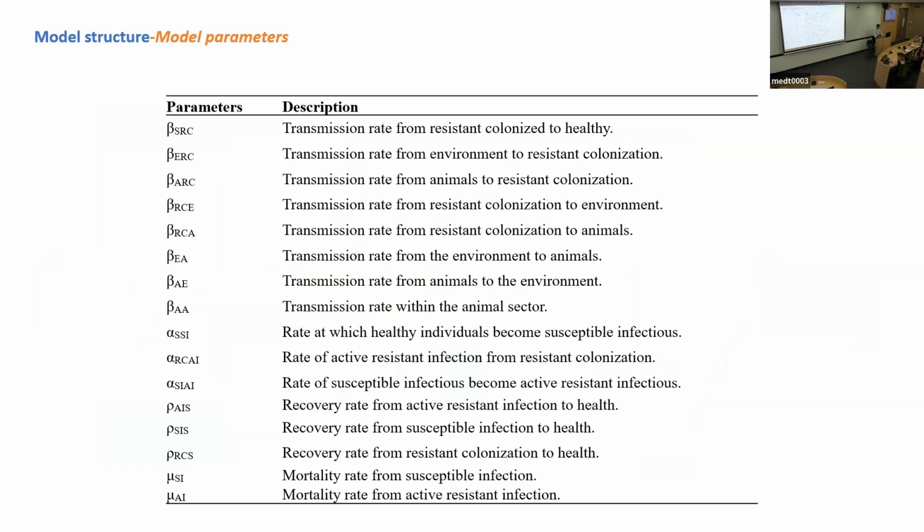The second part is the model parameters. We identified several parameters based on the transmission dynamic I presented before. We have transmission rates from the different sectors: from healthy people to the colonized ones, and between the environment and the animal. We also have rates at which healthy individuals become infected and develop active resistant strain infection, and they have a recovery rate and a mortality rate. The recovery rate and mortality rate mainly focus on the human sector.